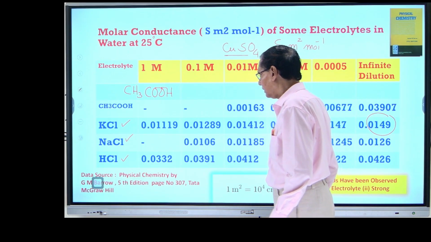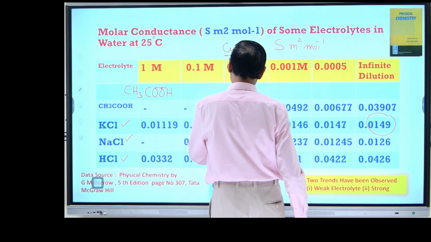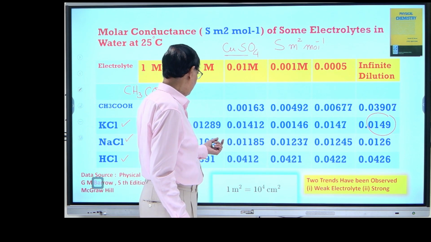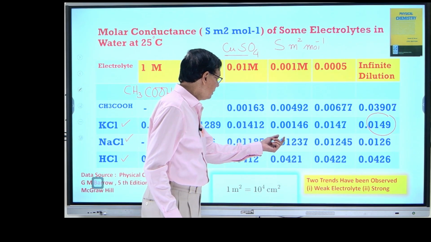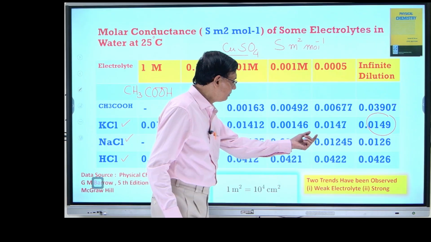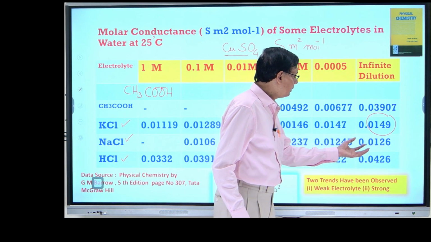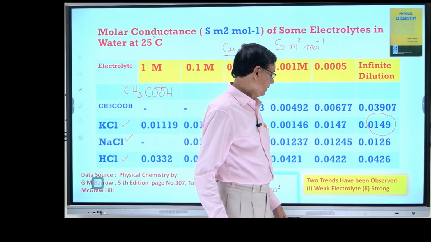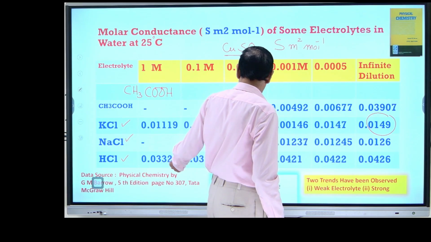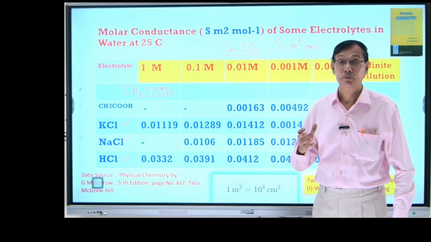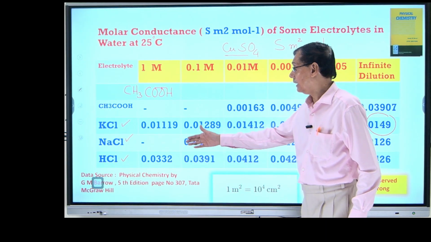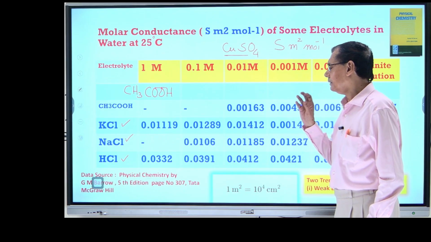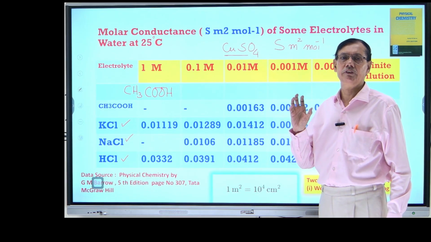Then I have taken sodium chloride, which is also a strong electrolyte. So 106, 118, 127, 124, 126. So again, the trend is normal. Now if you see hydrochloric acid, which is stronger in comparison to KCl, it means ions play a very significant role.